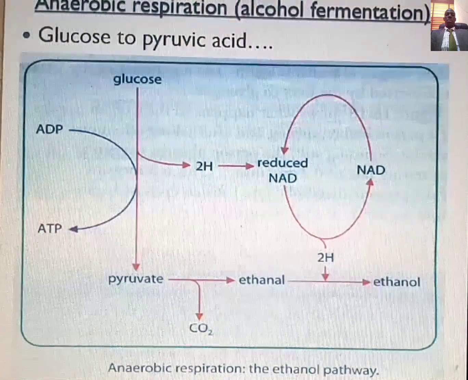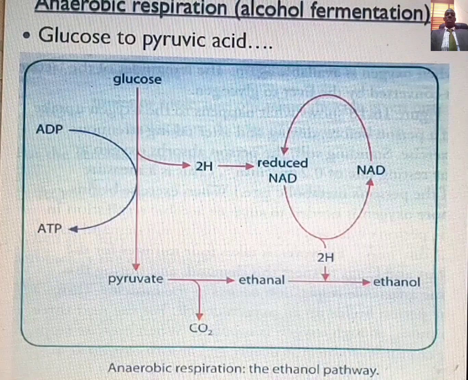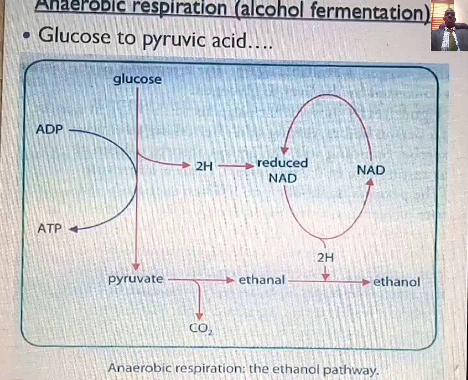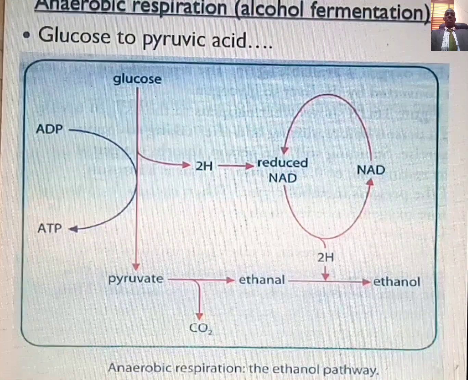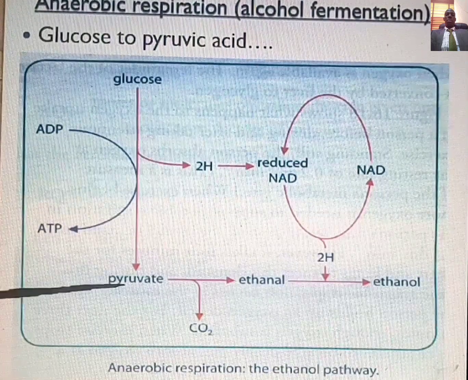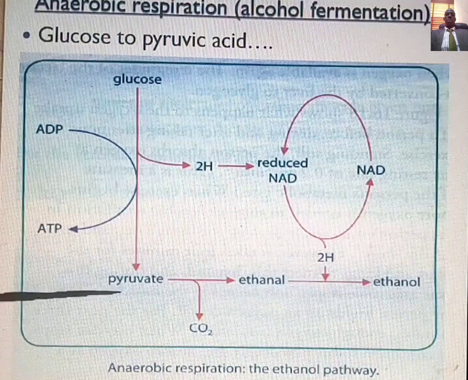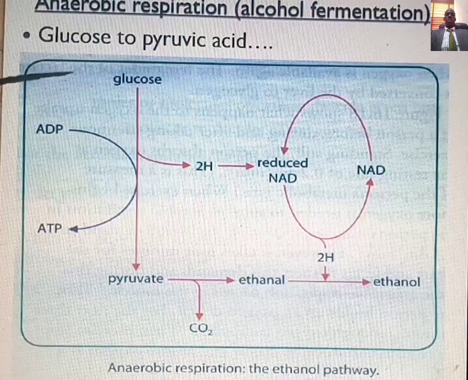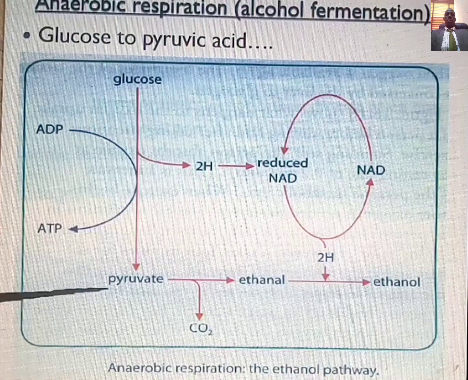For the details of glycolysis, you can watch my video on glycolysis to have a better understanding of the processes involved. During glycolysis, your glucose is converted to pyruvate. You can also say pyruvic acid. Note that 1 mole of glucose will generate 2 moles of pyruvate.